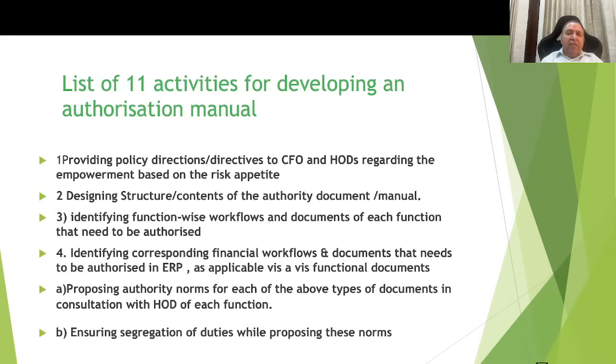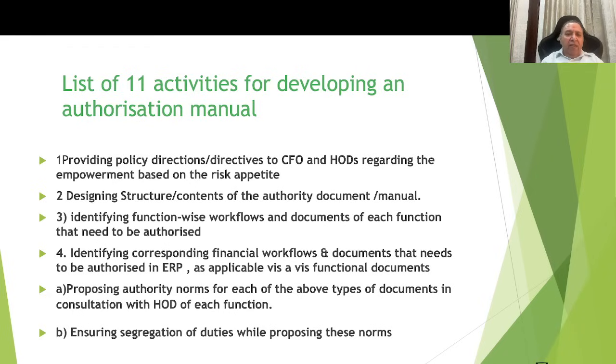Now, the list of 11 activities for developing the authorization manual. These are by and large common for each of the functions, and these include the following: Number 1, providing policy directions and directives to the CFO and HODs regarding the empowerment based on the risk appetite of the company. These policy directions are to originate from the board or from the managing director or CEO.